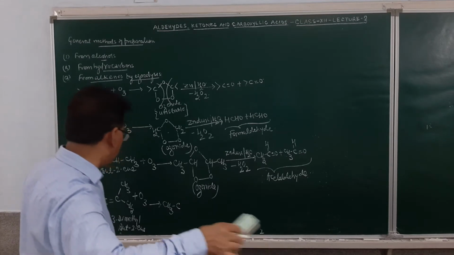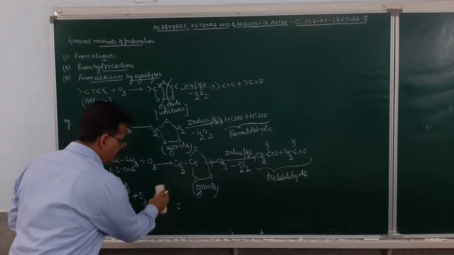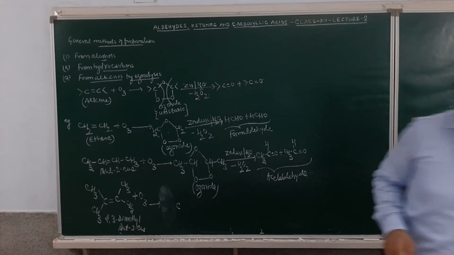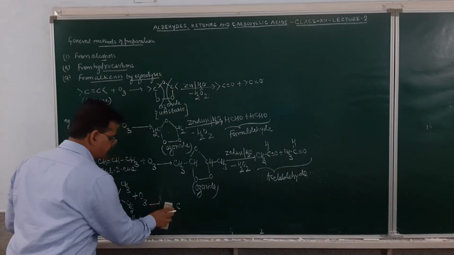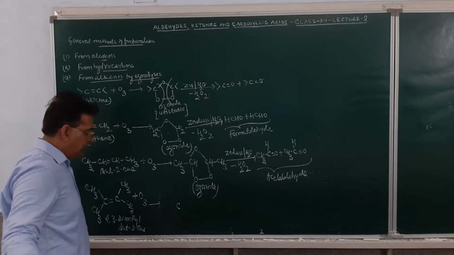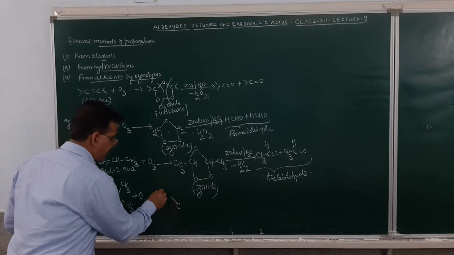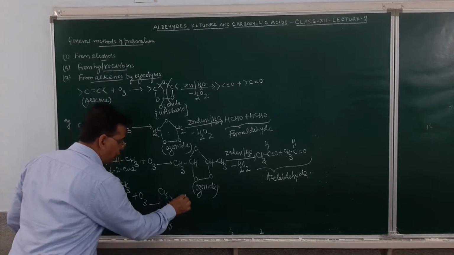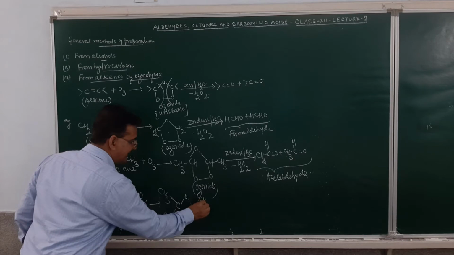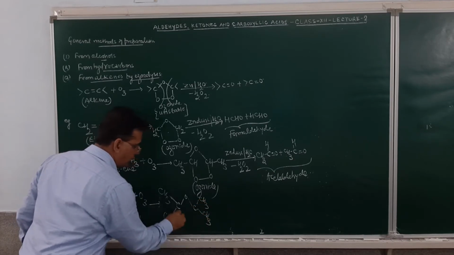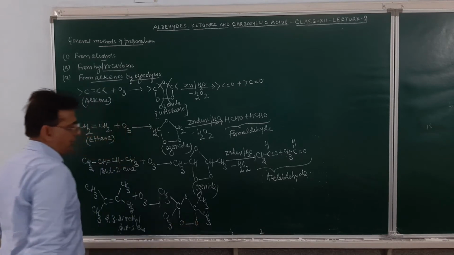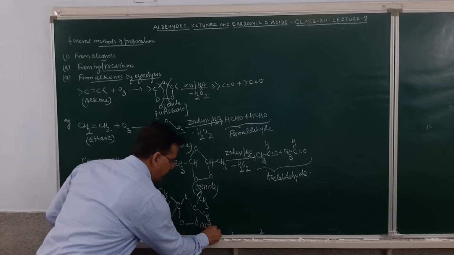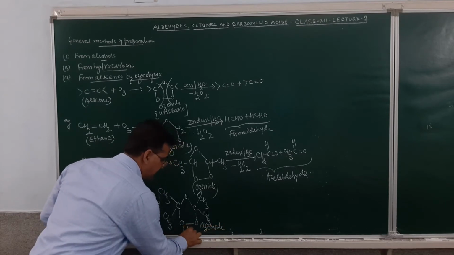So formation of ozonide will take place, which when treated with zinc dust and water, will result in the formation of carbonyl molecules. So the product obtained will be the ozonide. How? This is CH3 and then we have CH3. This is O, this is C, CH3 and C. So again it will be O and then O. So formation of ozonide will take place, and these ozonides are unstable.